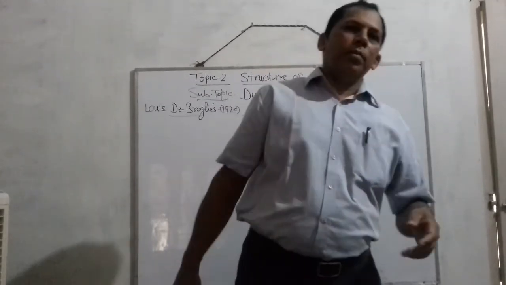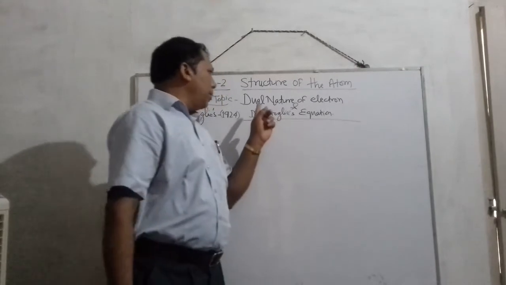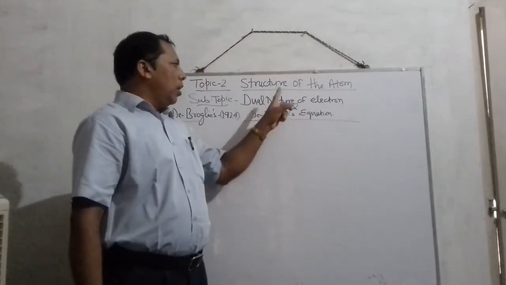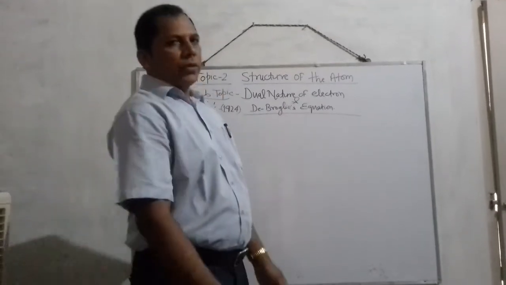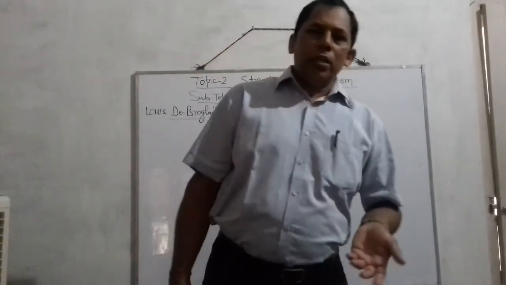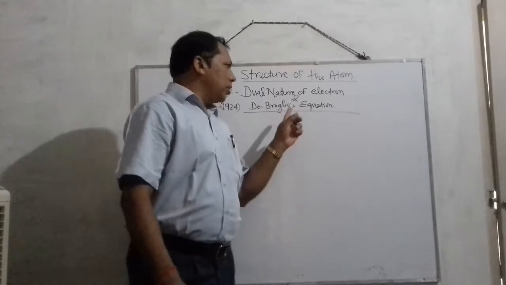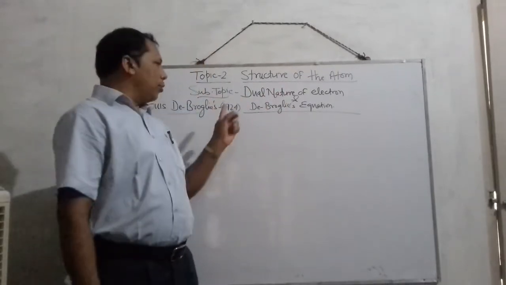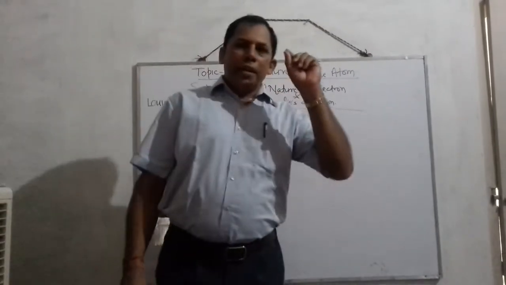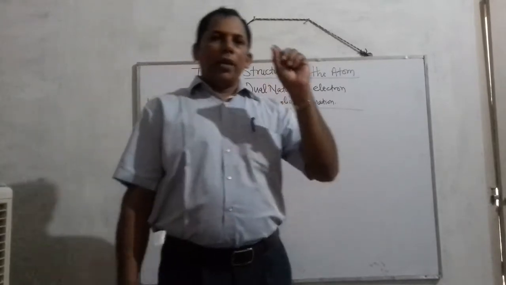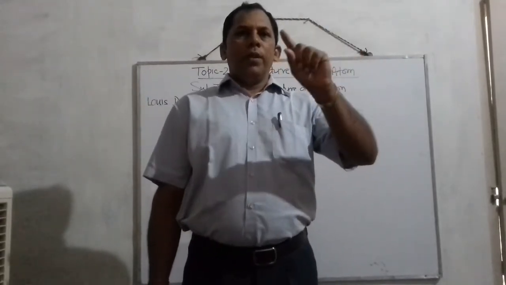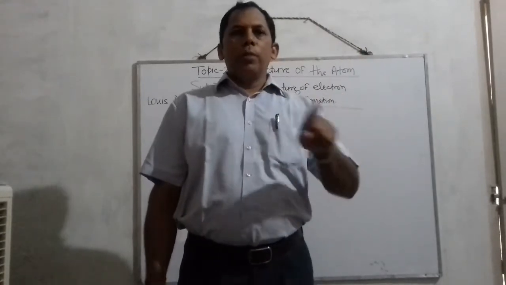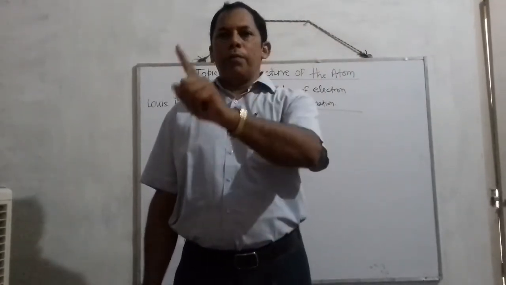So first, let's come to the main point. What is the meaning of dual nature or wave nature of electron, and what is the de Broglie equation? Dual nature or wave nature of electron means, according to de Broglie, the electron behaves as a particle as well as a wave. It possesses both the properties of particle and wave.